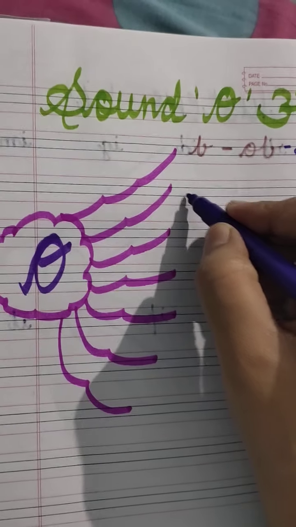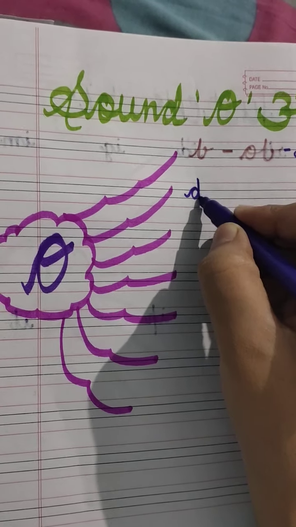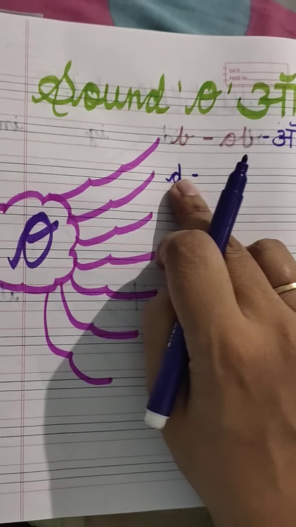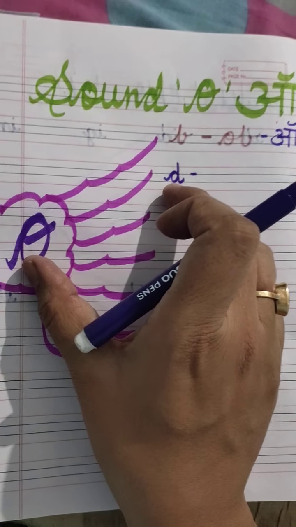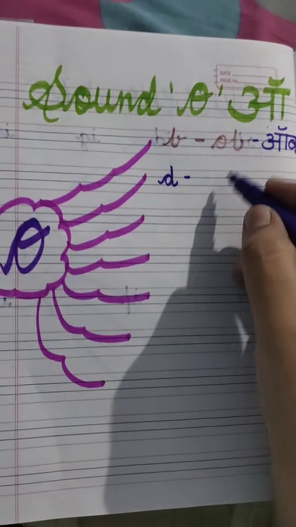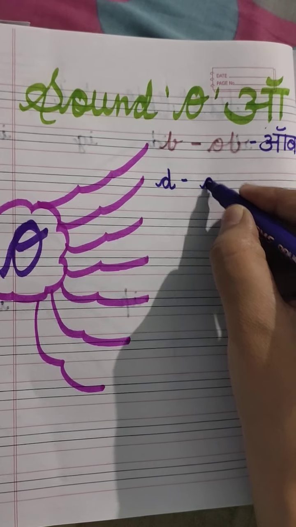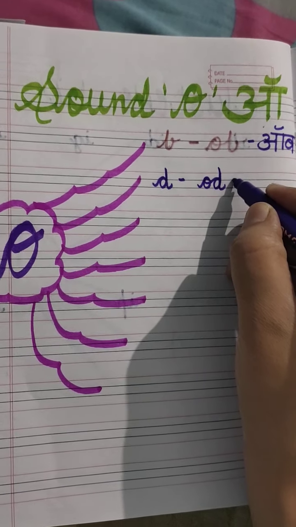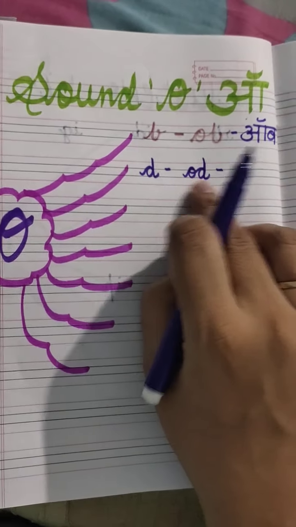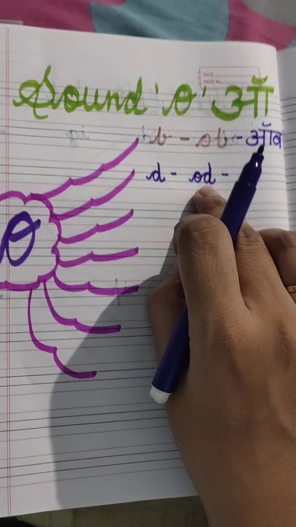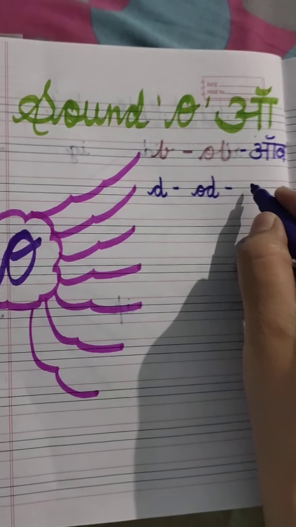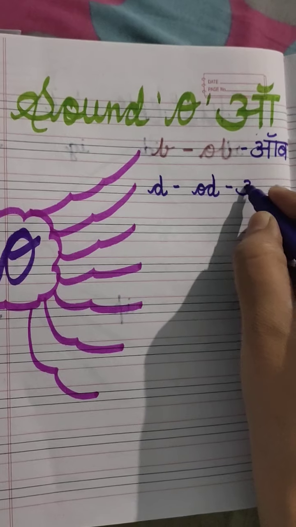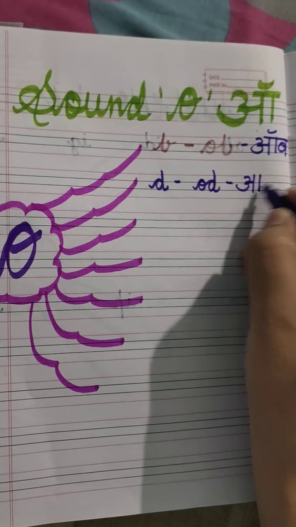Next we will take D. Now we have to join these two letters. Okay, so we join these letters. Now, what is the sound of this cluster? This cluster sound is odd.